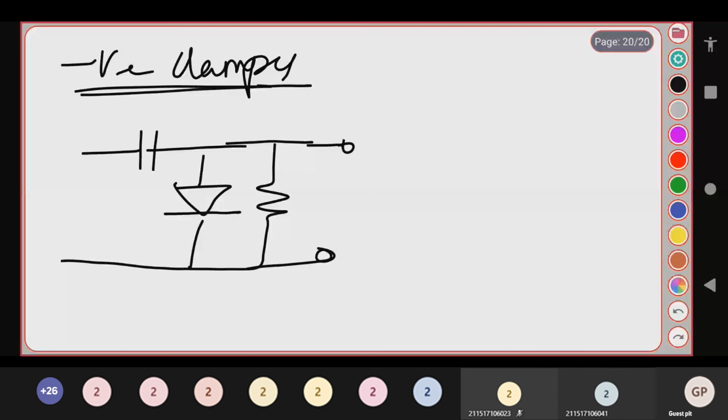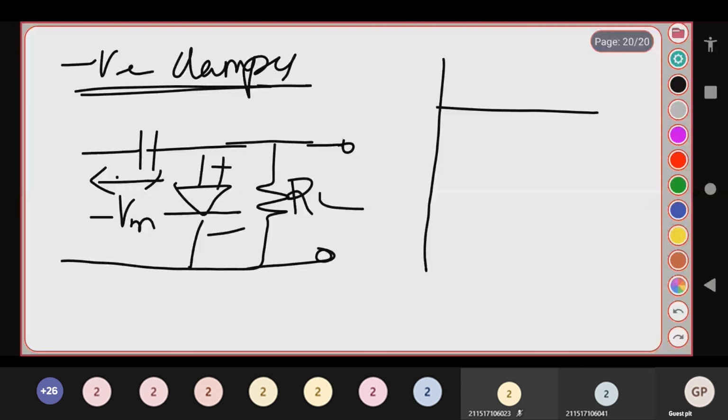This is your negative clamper. In the negative clamper, your capacitor charges to the voltage of minus Vm. Positive, negative, is it clear, students? This is just the opposite of your positive clamper.